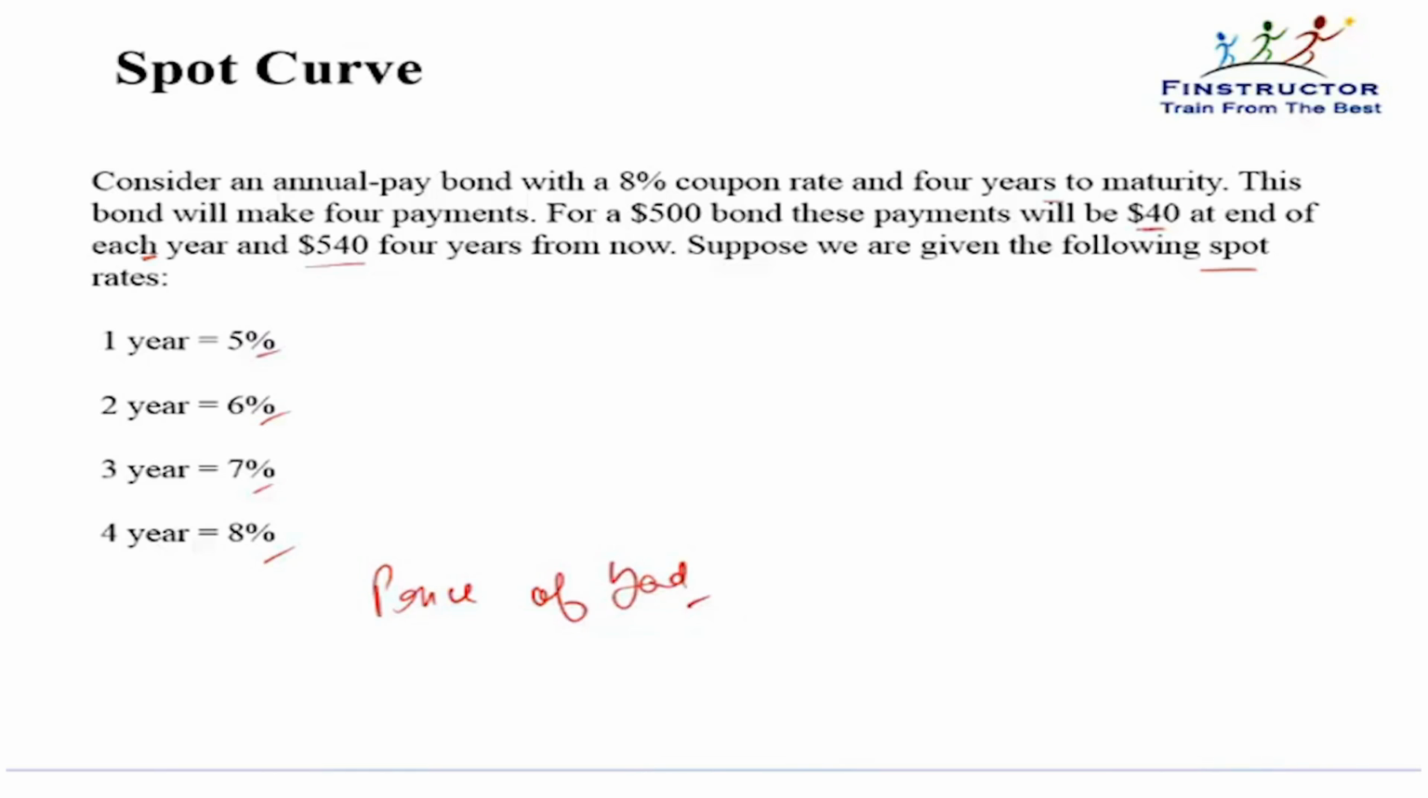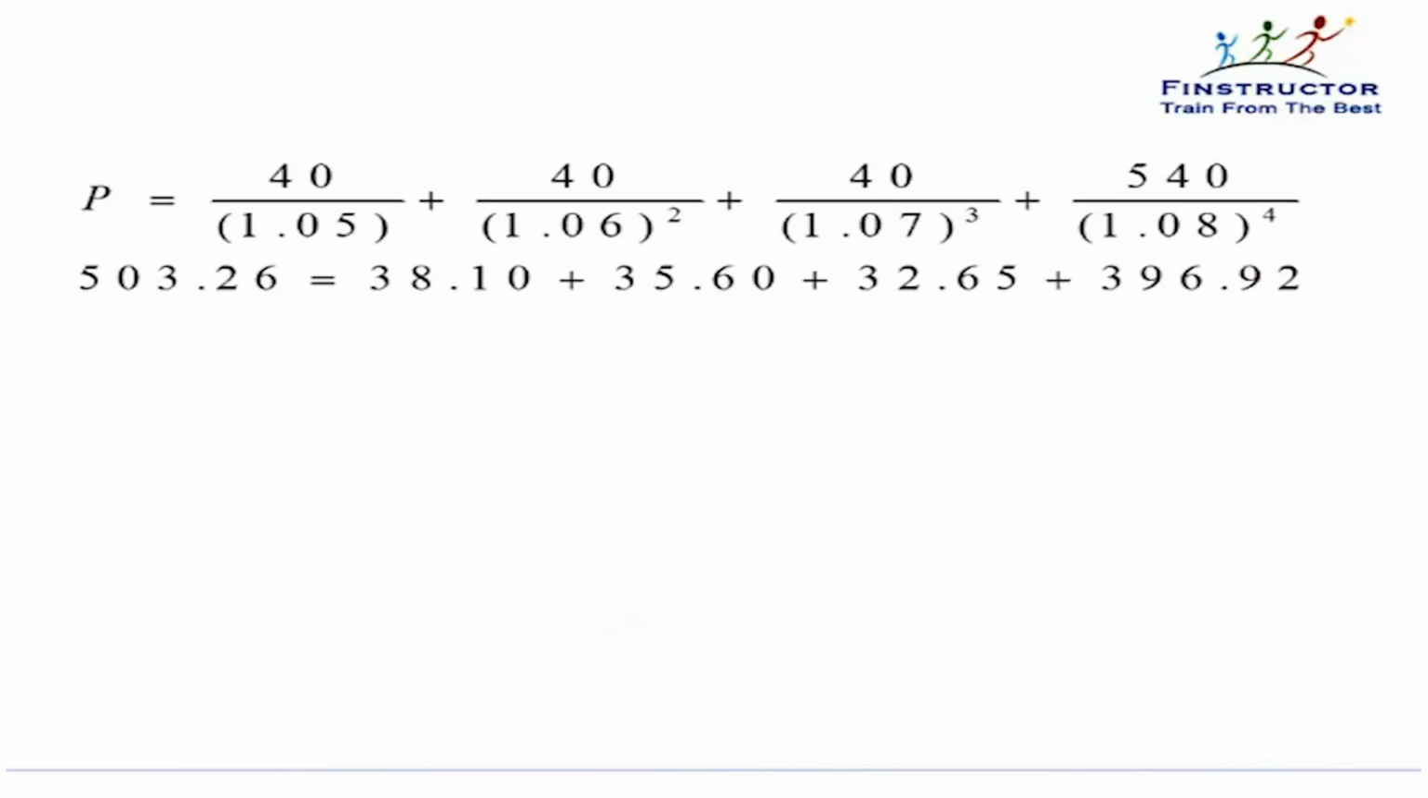So please note, there are many ways to calculate the price of the bond. First is to estimate the cash flows. Cash flows are given to be 40, 40, 40 and 540, that is an 8% coupon. If the spot rates are given, then each cash flow will be discounted back at its corresponding spot rate. So discount at 1.06, 1.07 and 1.08, and you will get the total price of the bond.